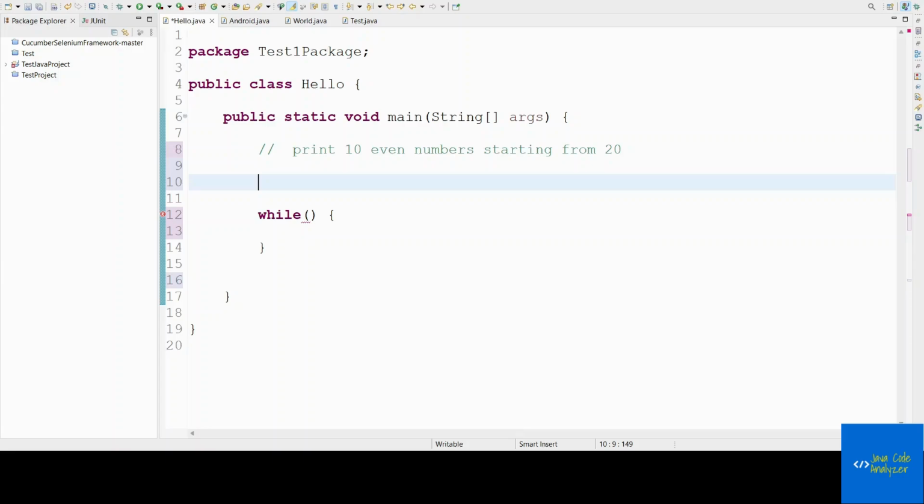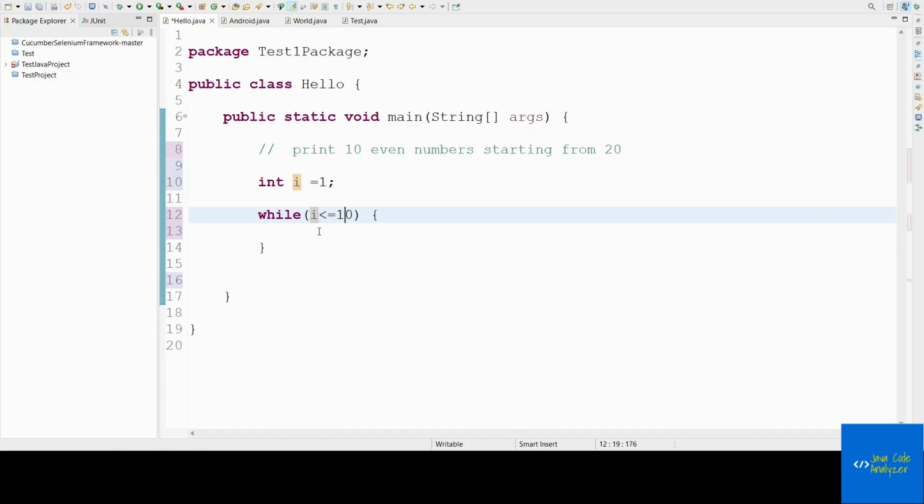So what is the condition now? We should start from 1 and we should go until the value of i is less than or equal to 10, because we have to print 10 even numbers. Now what is the start? The start is 1, and the condition for the while statement is that the value of i should be less than or equal to 10.